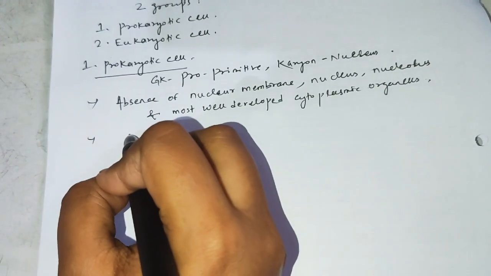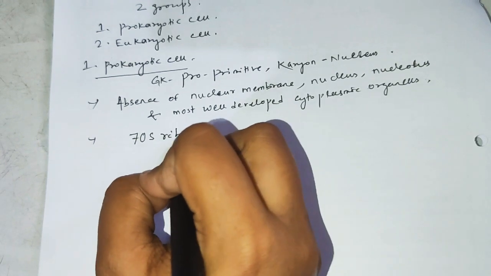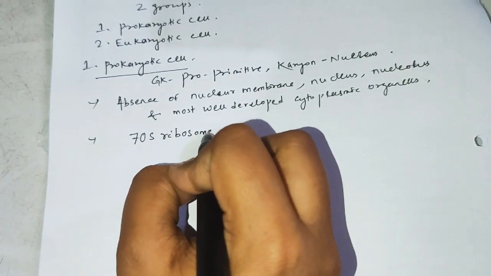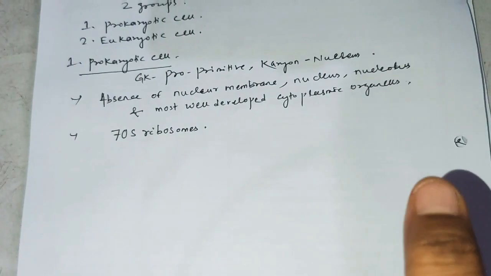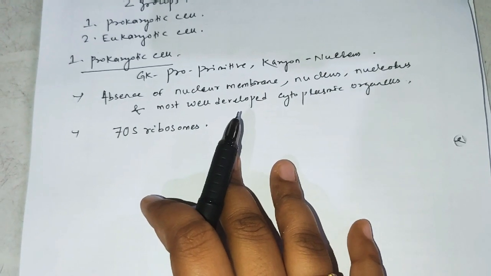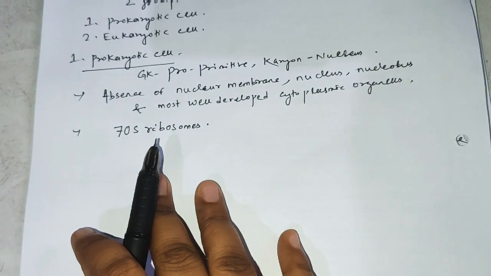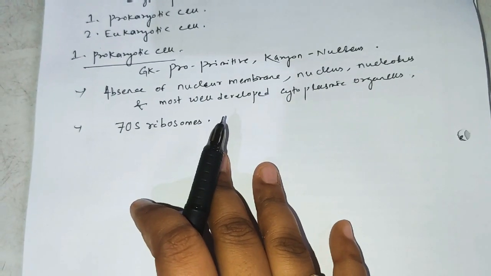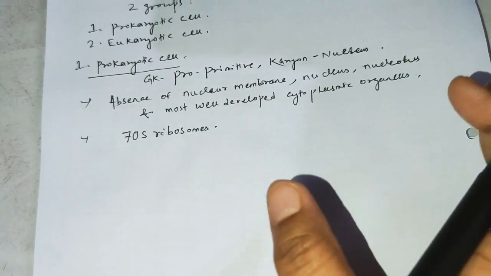Third point is they possess mainly 70S types of ribosomes. Later we will discuss the different kinds of ribosome in the ribosome topic. So the prokaryotic cell possesses 70S ribosomes, and it is considered the most primitive type of cell.